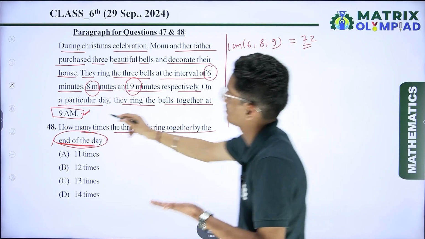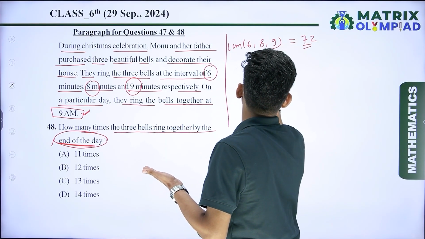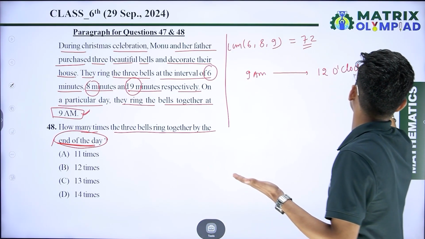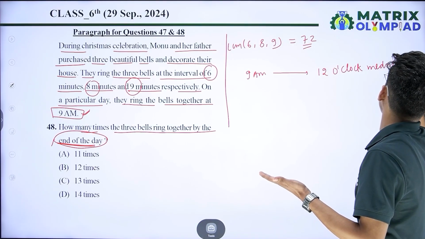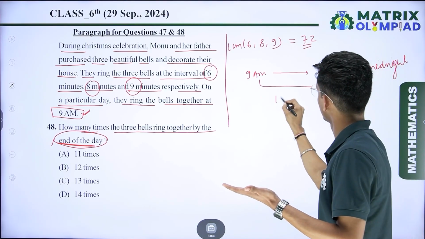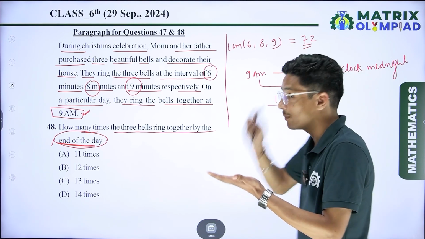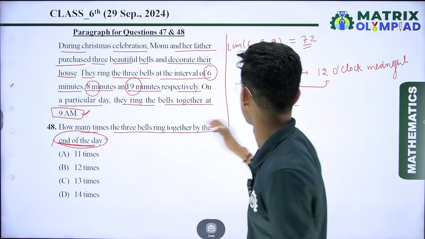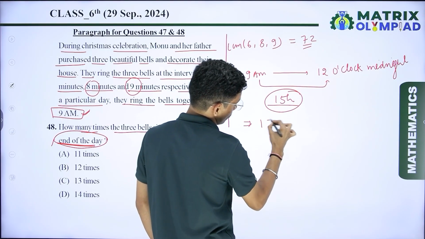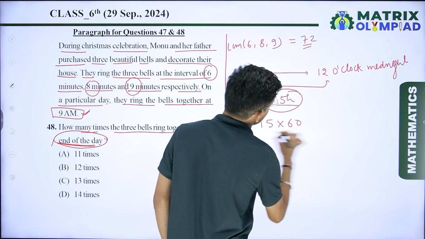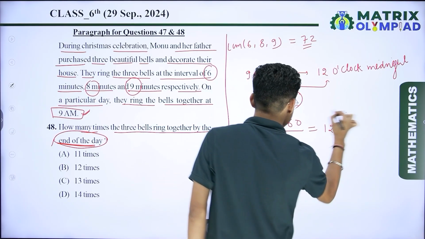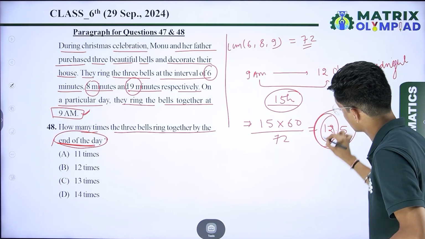So I can say that the first bell rings at 9 am and the end of the day is 12 o'clock midnight. So how many hours between 9 am and 12 o'clock? That is 15 hours. So I can say that on a particular day the bell rings within the 15 hours. So this is multiplied by 60 because we have to convert into minutes. So I multiply by 60 and divide by 72. If I do all this, then I get 12.5. It means the bell rings 12 times.